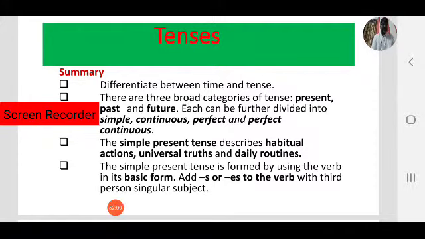I play cricket. He plays cricket. He plays, we add s. I brush daily. He brushes daily, we add es. He or she, third person singular. I brush daily. She brushes daily, we add es. There's a difference.